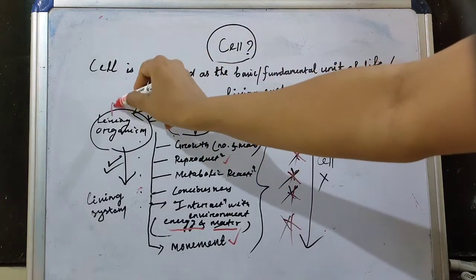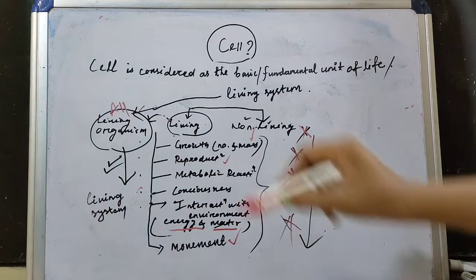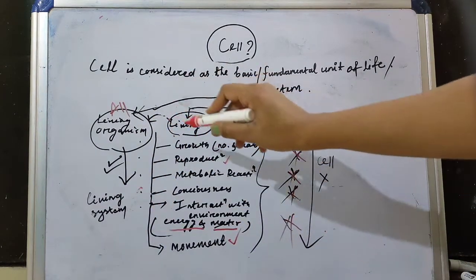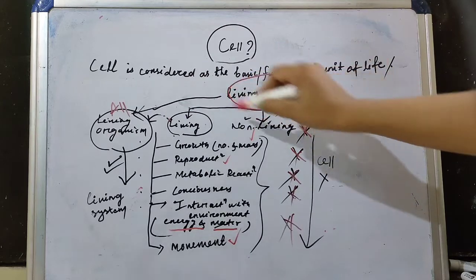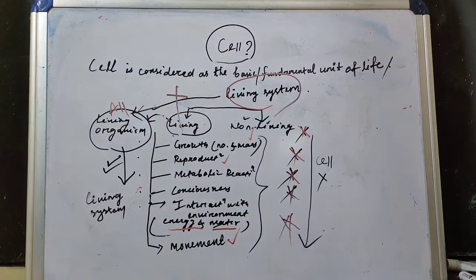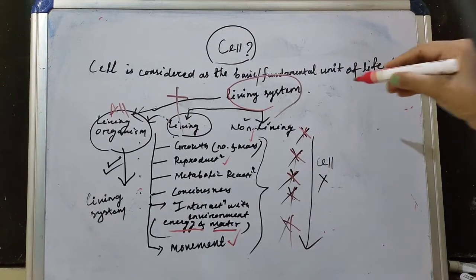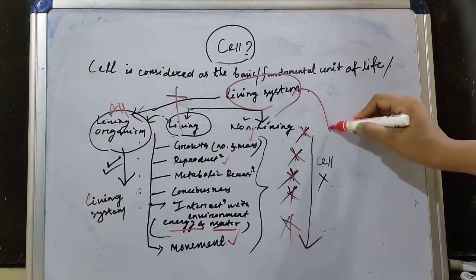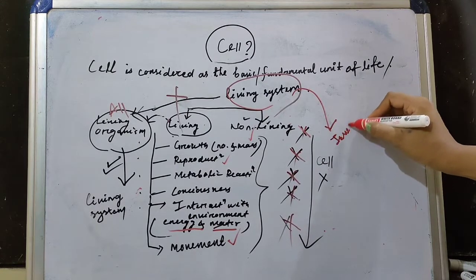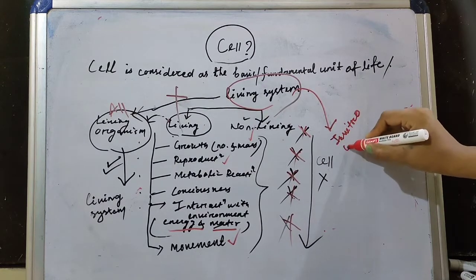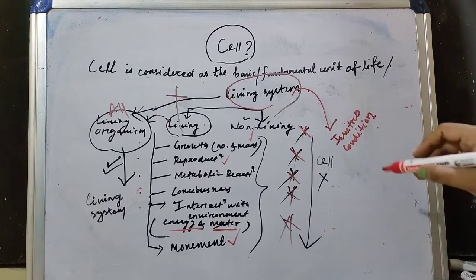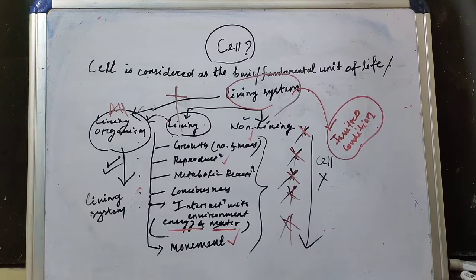All the living organisms can be considered as living systems, but all the living systems can't be considered as living organisms, because living systems can be developed inside a laboratory, that's called in vitro condition. So that's the reason behind that.